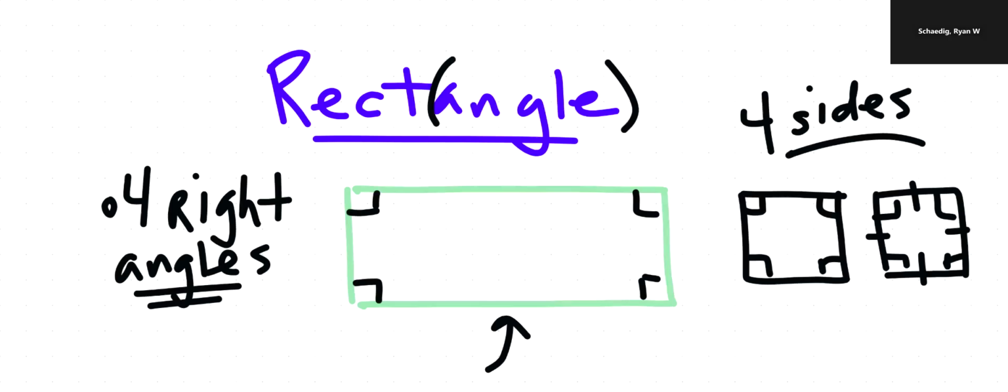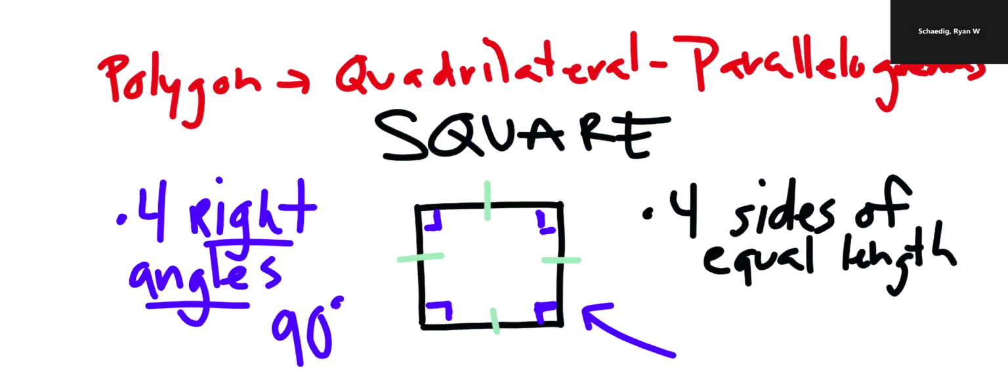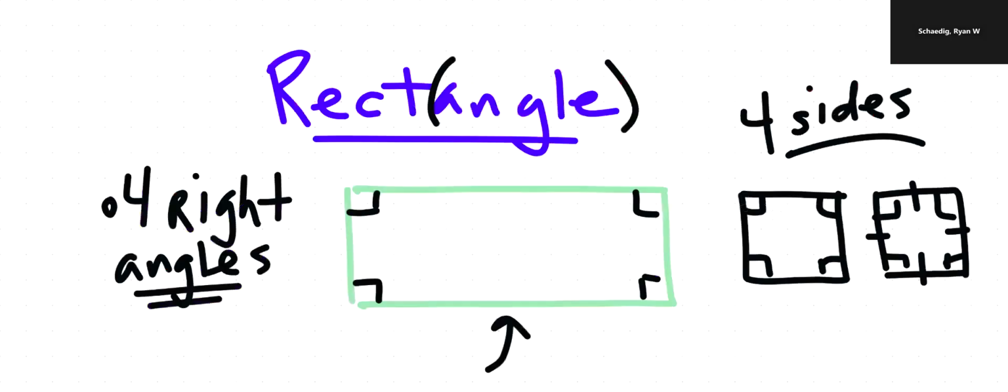So if we break it apart, there's so much to think about. One, we're not even done. A square is a parallelogram. It's a quadrilateral. It's a polygon. It has 4 sides of equal length, and it has 4 right angles. That's what makes a square. But then 2, you have your rectangle, which again is a parallelogram, just like a square. It has 4 sides because it's a quadrilateral, just like a square, but it only has 4 right angles by definition. Therefore, it's its own thing, rectangle, right? Anyway, remember, because the word angle is in it, that's how you remember. It only needs 4 right angles.